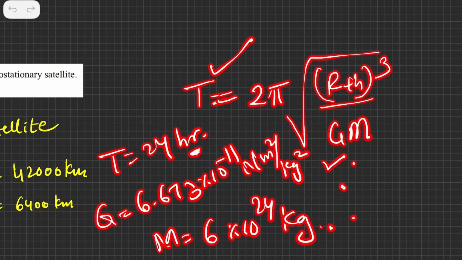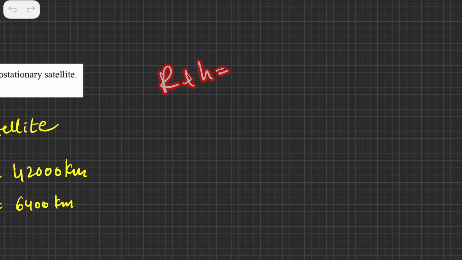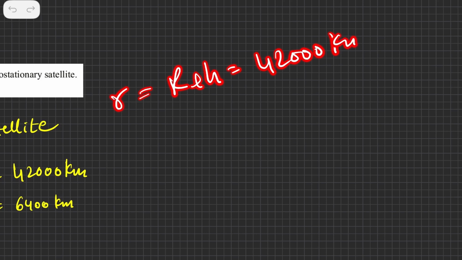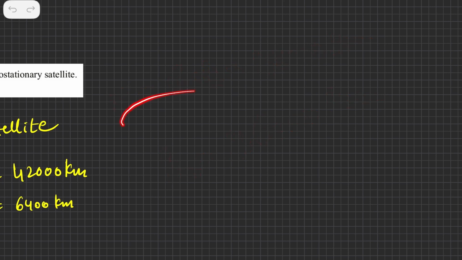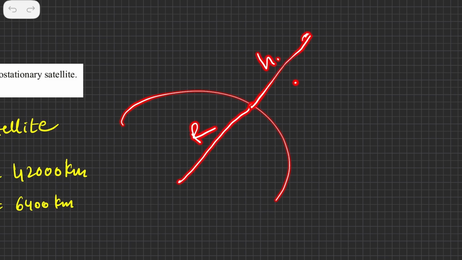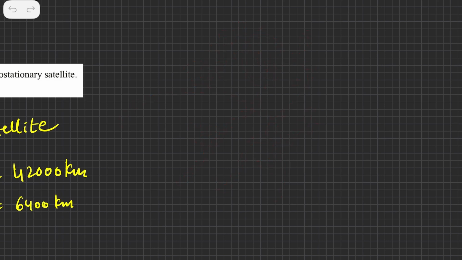And now if you put that value and try to find out r plus h, which we also write as small r, it comes out to be equal to 42,000 kilometers. And the height of a satellite, which is generally measured from the surface of the Earth, is equal to 36,000 kilometers. I mean, if this is the surface of the Earth, this is the center of the Earth, this is the radius, and this is the height, then this entire thing comes out to be 42,000, and this h comes out to be 36,000.